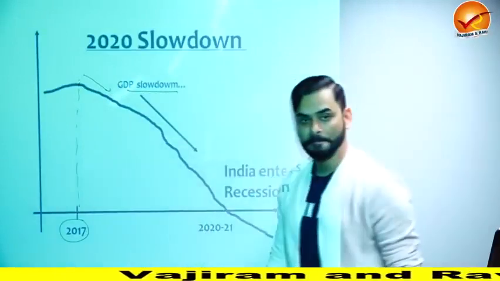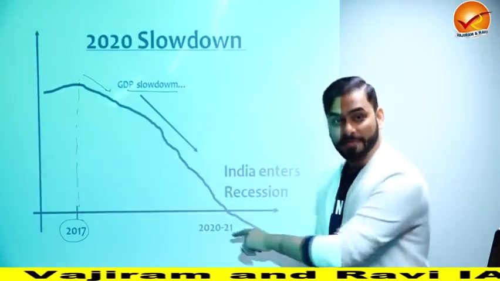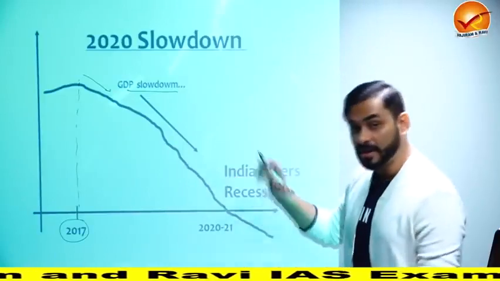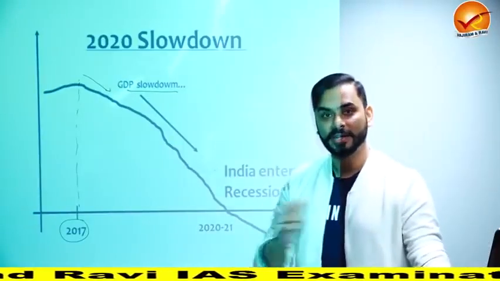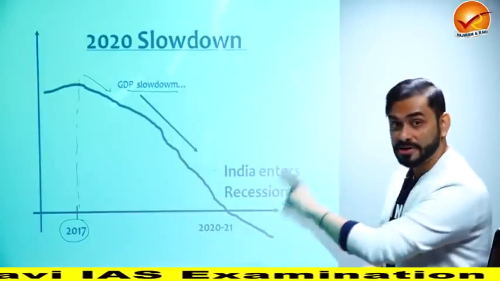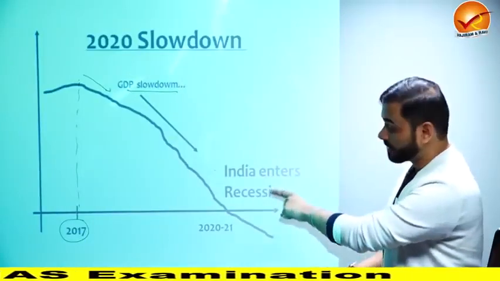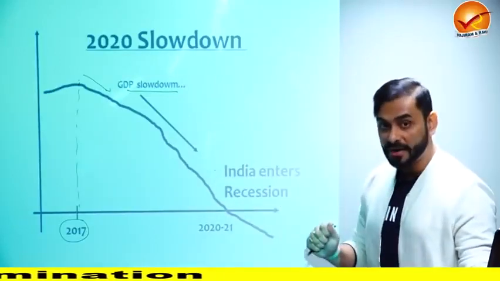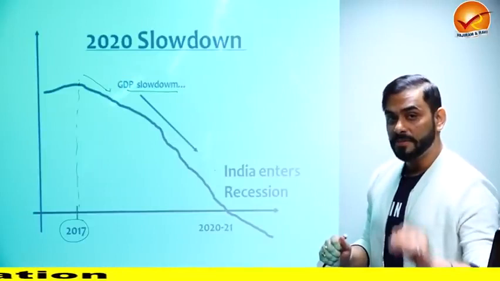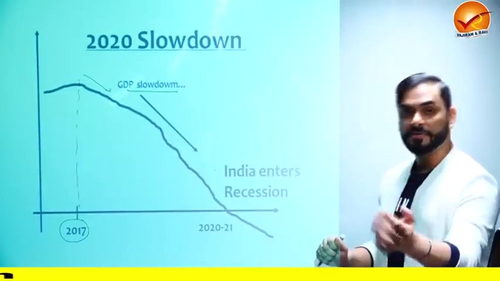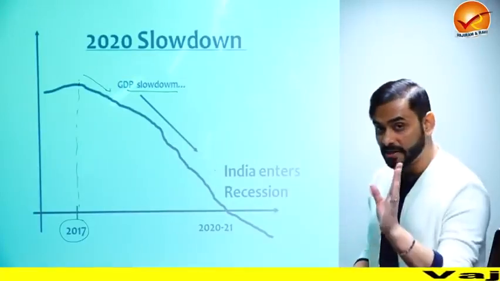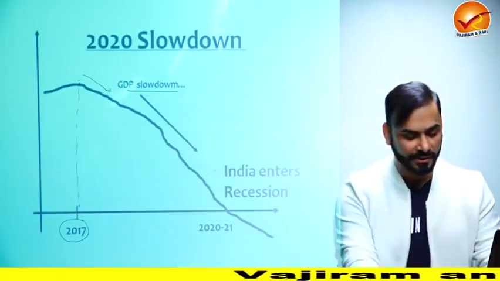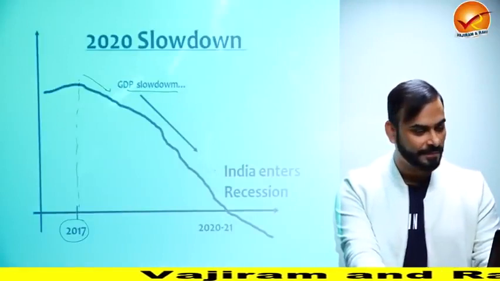Now when the COVID pandemic struck the global economy as well as the Indian economy, our GDP actually crashed and India went into technical recession. But this did not start in 2019 or 2020. This already started towards the end of 2017. The slowdown had already started, which means that when the pandemic hit us, we were already having a GDP slowdown. So you must keep that in mind. The pandemic actually accentuated it. It increased it further. All right, so that's important.